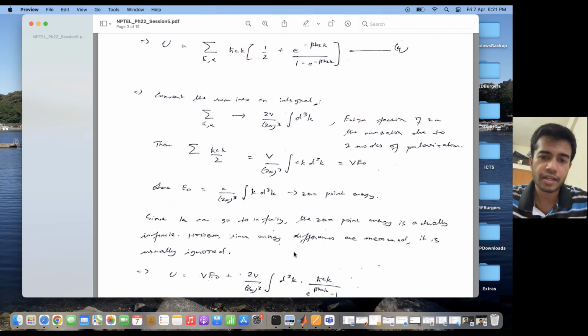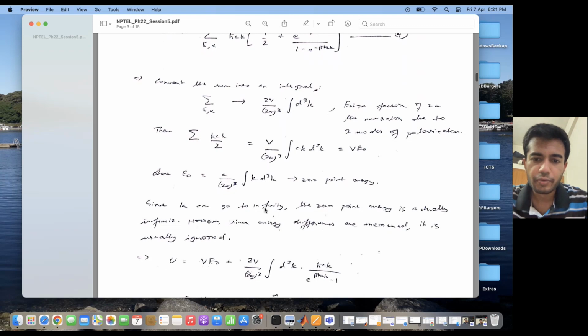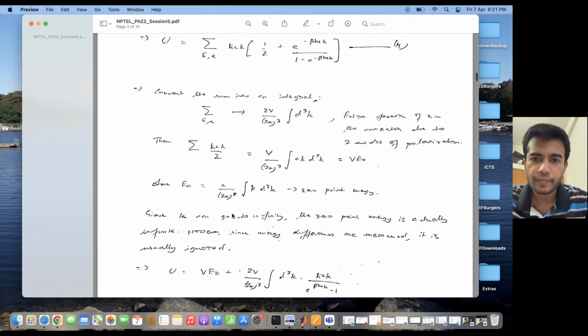However, photons are always excited. You can't have a photon which is unexcited, right? Because then the speed of a photon becomes zero, which is unfeasible. All right. So since photons are always excited quantities, we are not bothered with the zero point energy at all. What we look at is the energy of excitation, which is this second quantity over here.